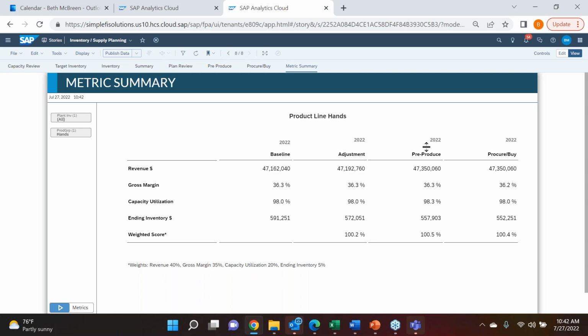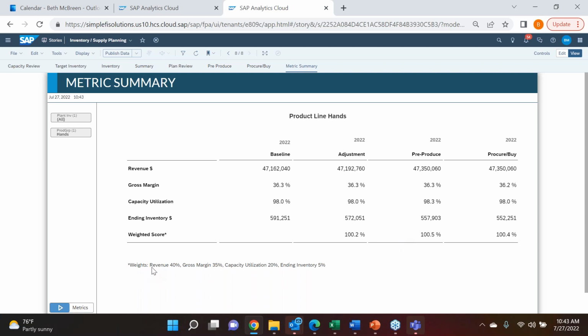Here in our case, it's very similar, but I can see obviously from baseline, because we would be giving up those orders if we didn't find a way to accommodate those. So if we're pre-producing them, our revenue dollars are going to be higher than our baseline. Also, although slight, we can see that our margins are better if we produce these units early versus procure or buy, because I would anticipate that our costs would be higher to purchase externally versus make them in-house.